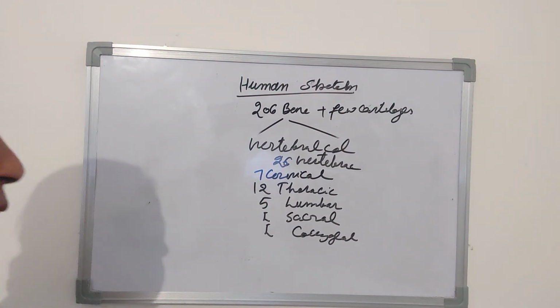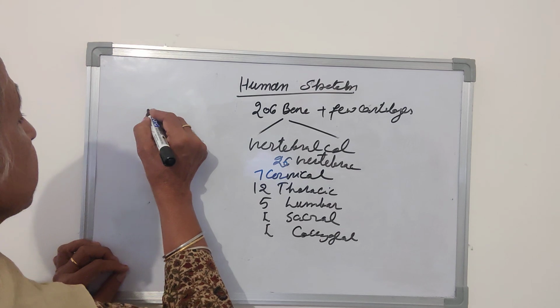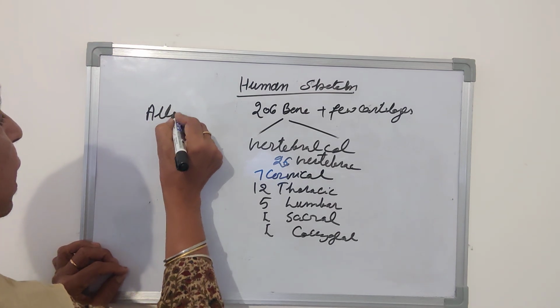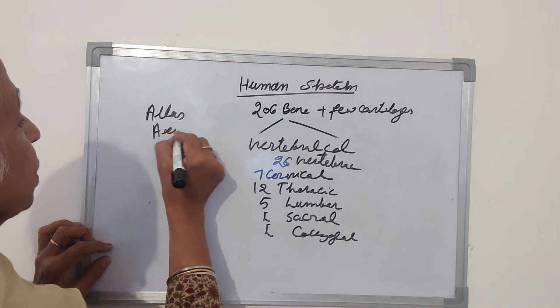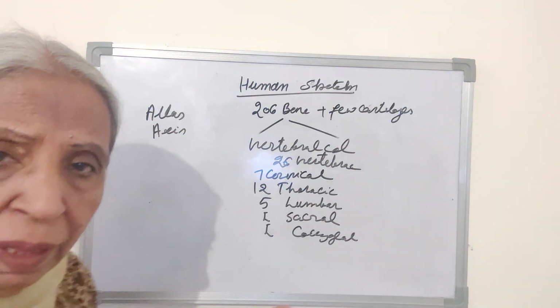So depending upon their position, these vertebrae are called cervical, thoracic, lumbar and sacral. The first vertebra is called atlas. Atlas is the first vertebra. Axis is the second vertebra, in the cervical region.